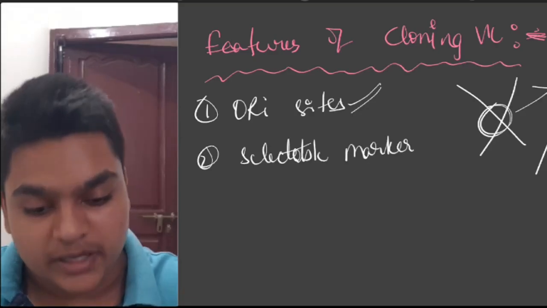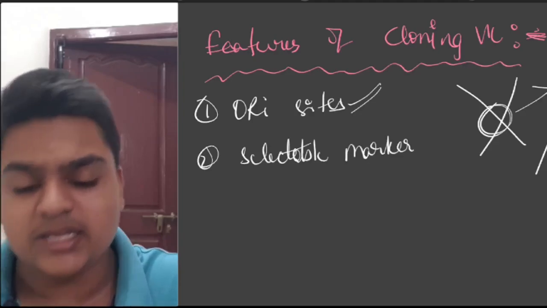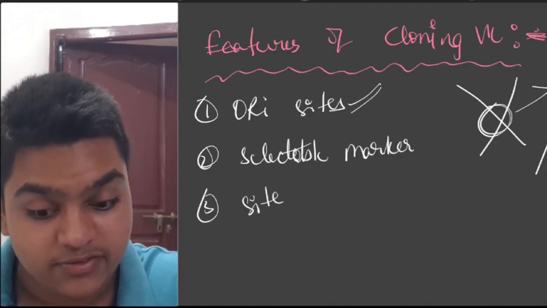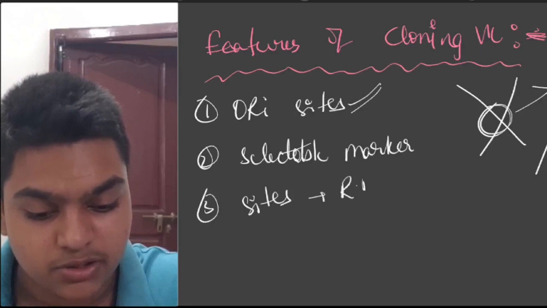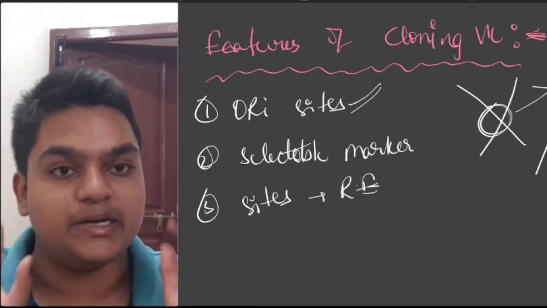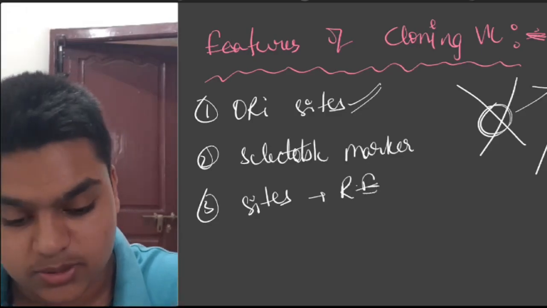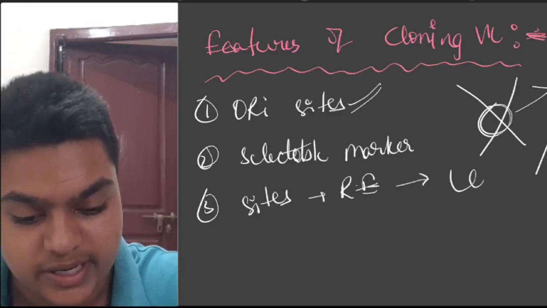Okay, it should have selectable markers. It should also have different sites for restriction endonucleases, and these should not be repeated. Remember that. Next one, these are also called cloning sites.